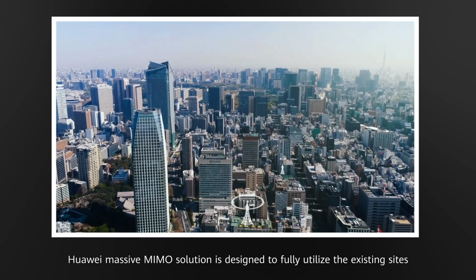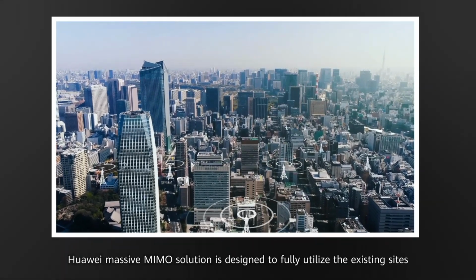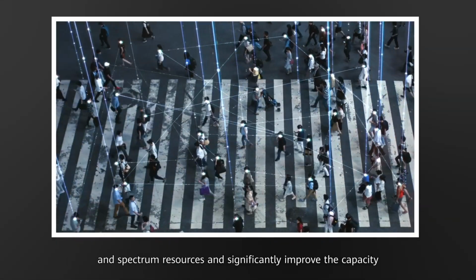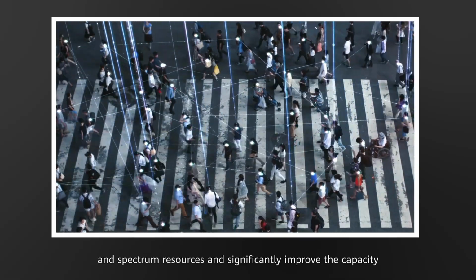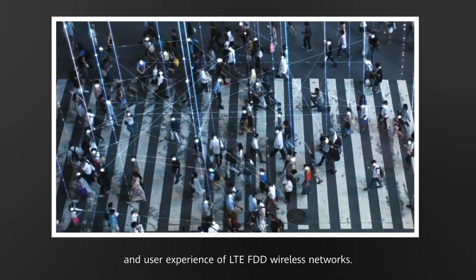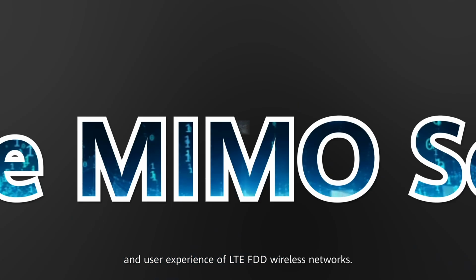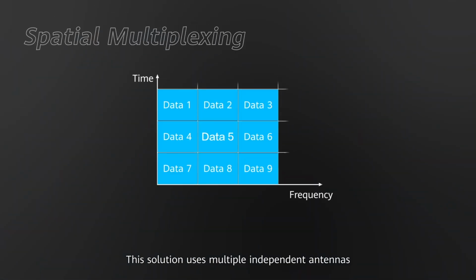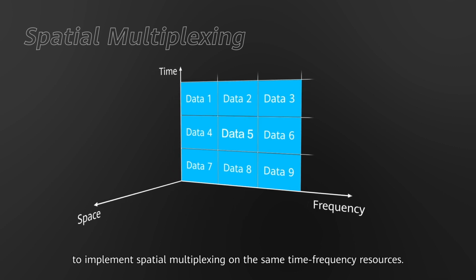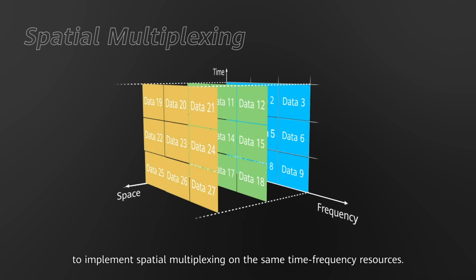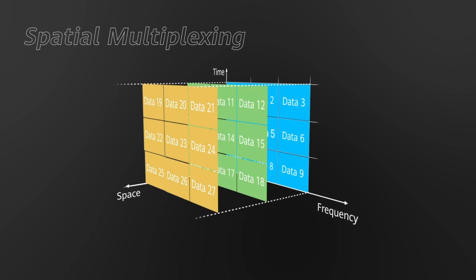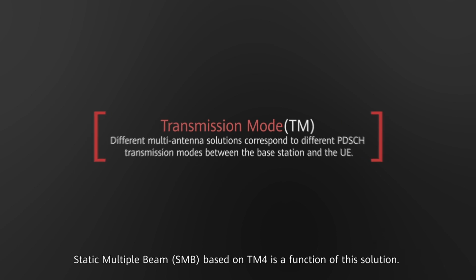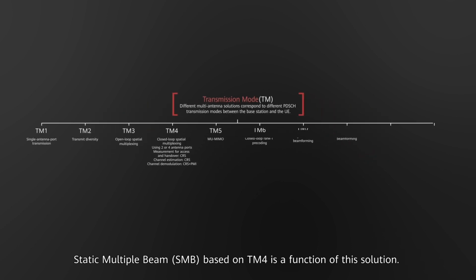Huawei Massive MIMO solution is designed to fully utilize the existing sites and spectrum resources and significantly improve the capacity and user experience of LTE FDD wireless networks. This solution uses multiple independent antennas to implement spatial multiplexing on the same time-frequency resources. Static Multiple Beam (SMB) based on TM4 is a function of this solution.